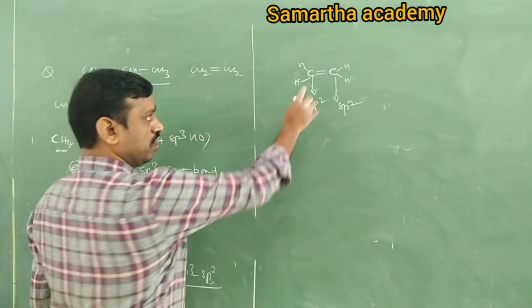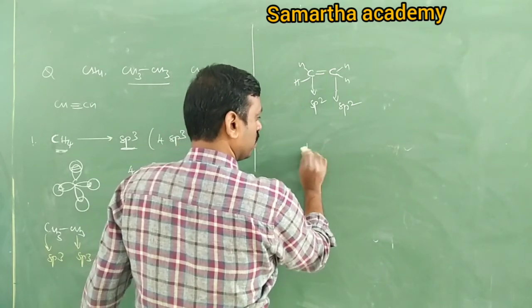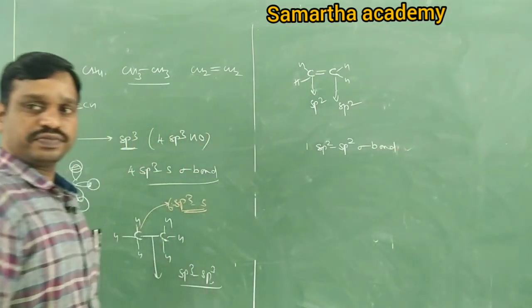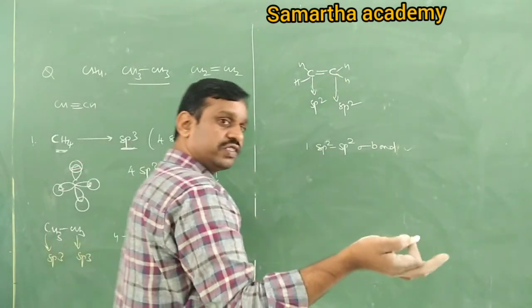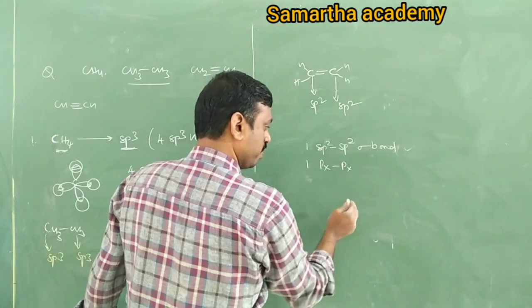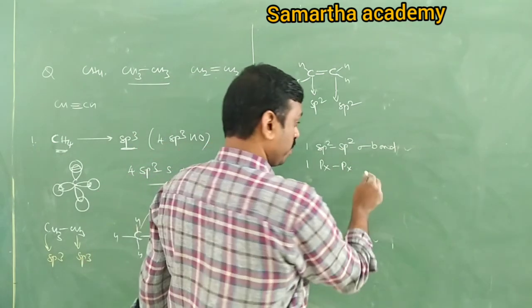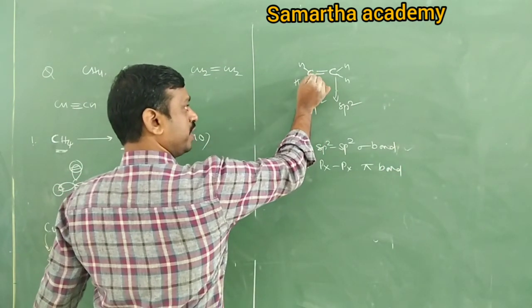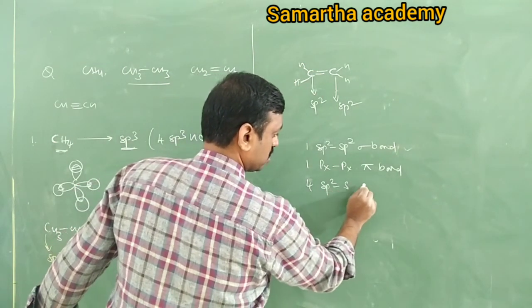Then the other bond is a pi bond, which is always sideways overlapping, px or py. Can we write px of one and py of the other? No. It is px or py. The pi bond is 1, and the remaining hydrogens give 4 sp2-s sigma bonds.